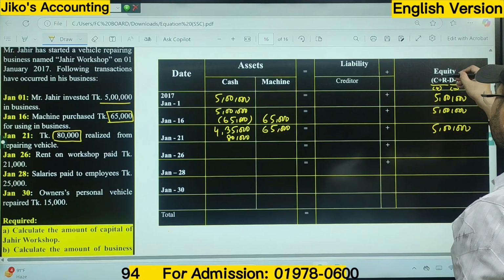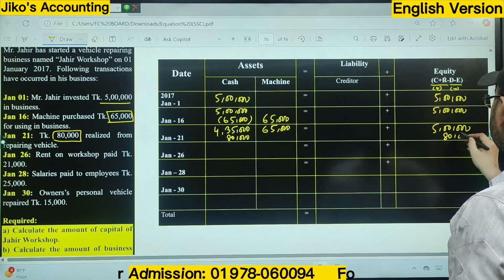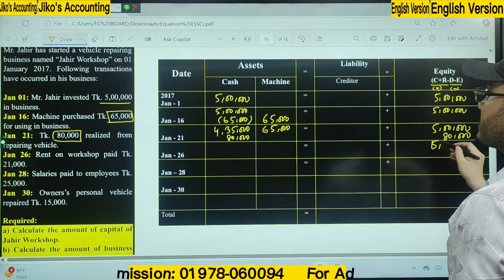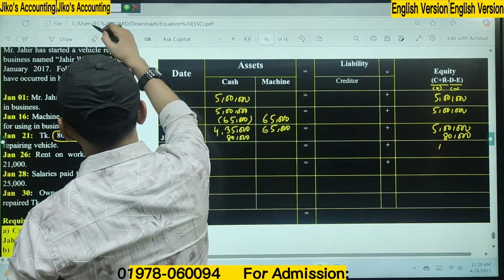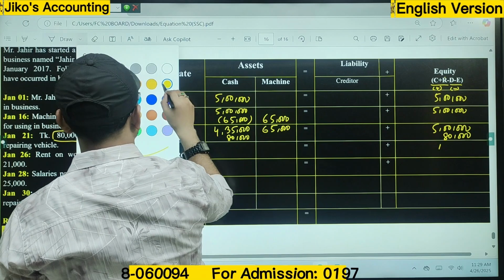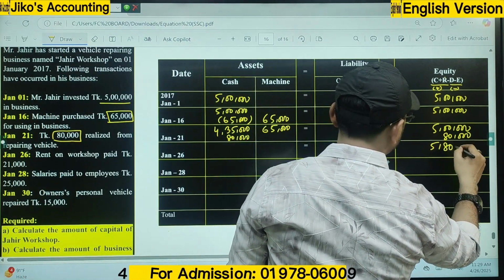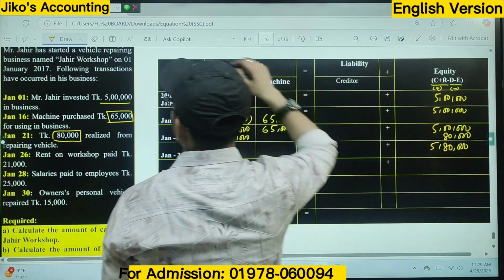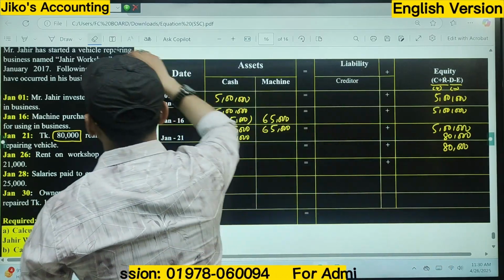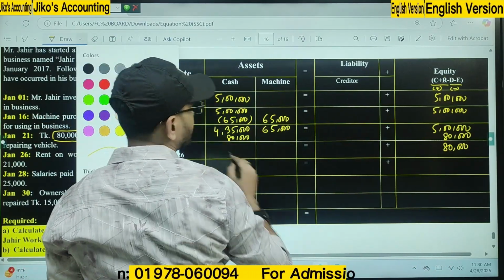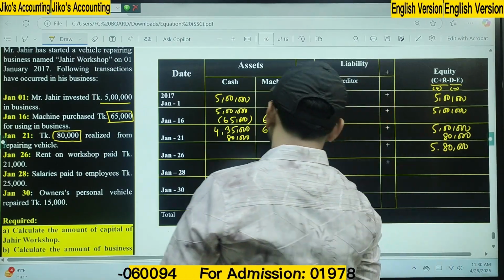So what is the function of the revenue? That indicates the increment of the equity. 80,000, sir. What is our total amount here? 5 lakh 80,000. 5 lakh 80,000, right?